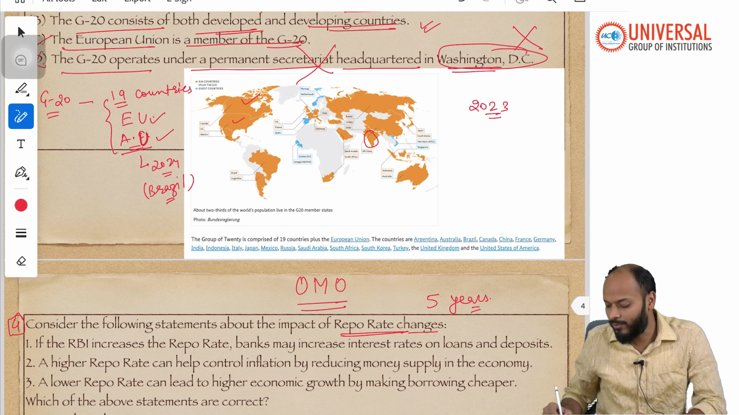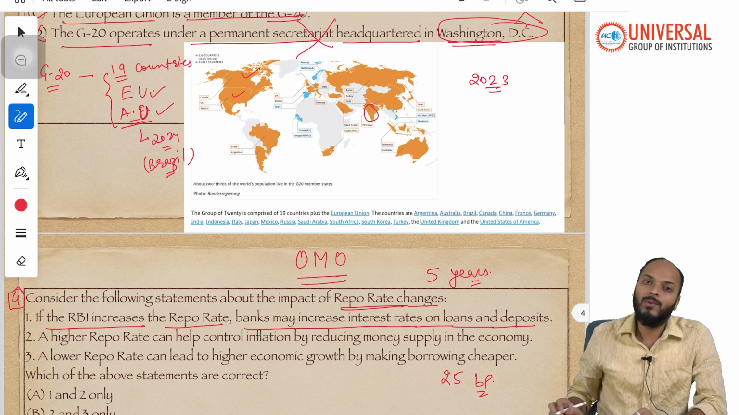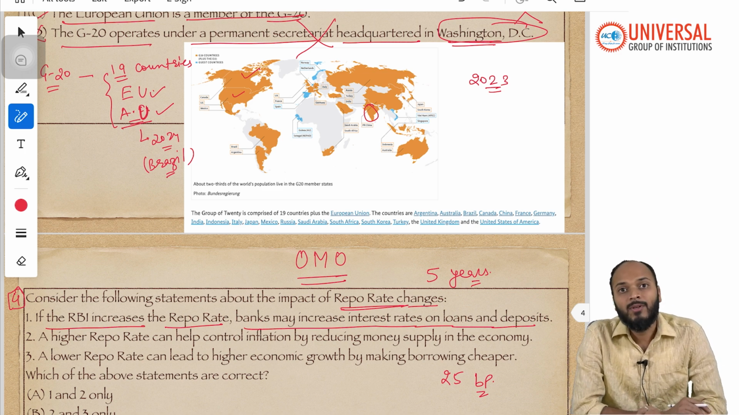RBI has reduced the repo rate by 25 basis points. So let's see what these statements are saying. Statement 1 says if RBI increases the repo rate, banks may increase the interest rate on loans and deposits. So what is the repo rate first? Repo rate is the interest rate which RBI charges banks when they take a short-term loan from RBI. If banks have a shortage of liquidity, they can take a loan from RBI. The interest which banks have to pay to RBI for that short-term loan is called the repo rate, right?